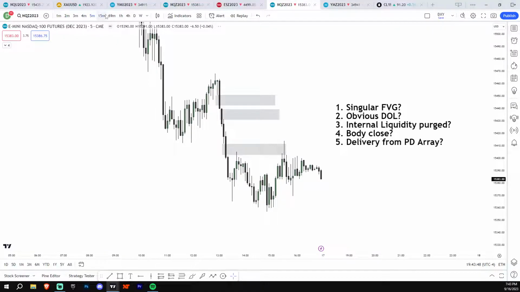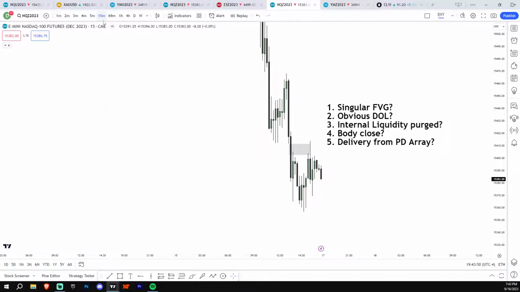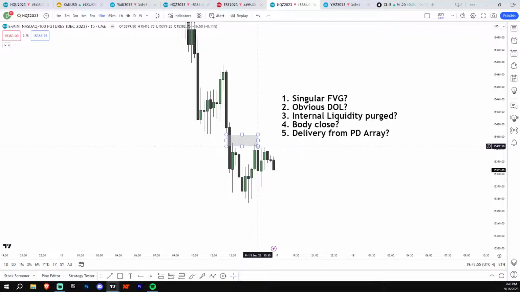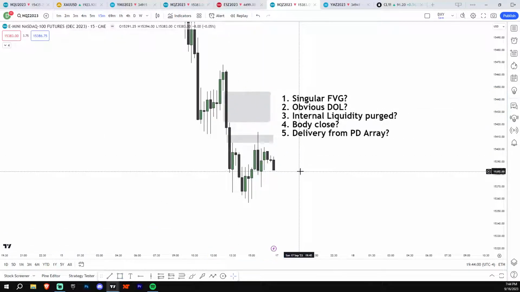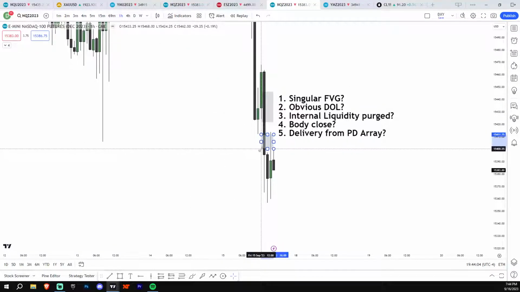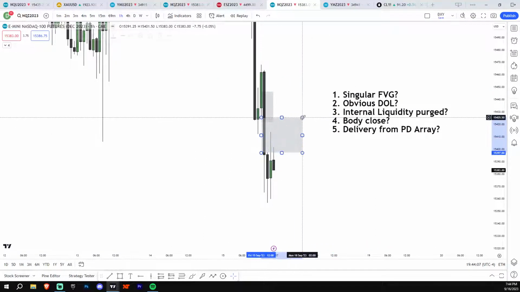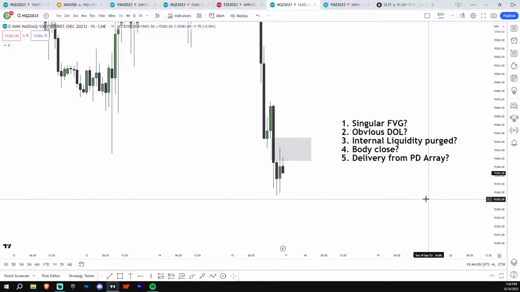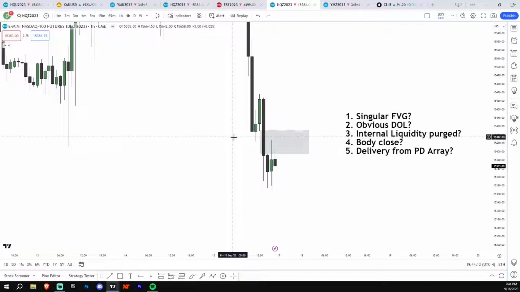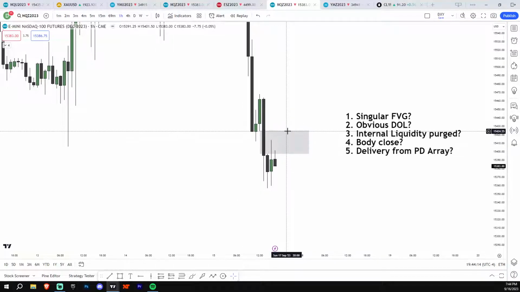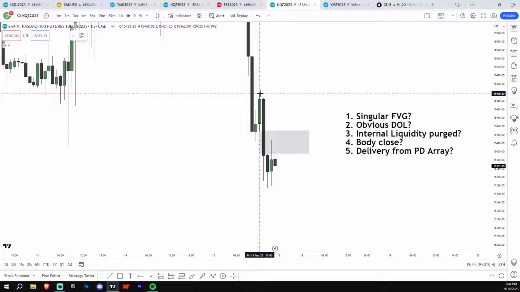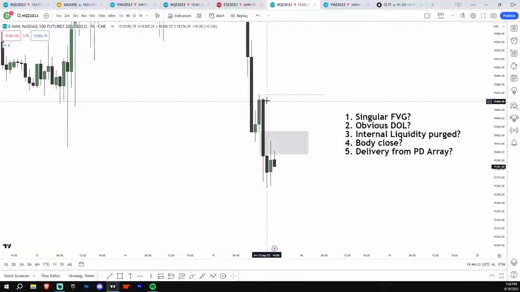So what do I do? I go to the higher time frame and see if there's a chance where we merge fair value gaps. And in here, you can still see there are 2. Now, if we go to the 1 hour, there's a singular fair value gap. So the 1 hour would be the best case scenario for this. However, if we did close above, where would the target be? The next target would be the next swing high, which would be right here.